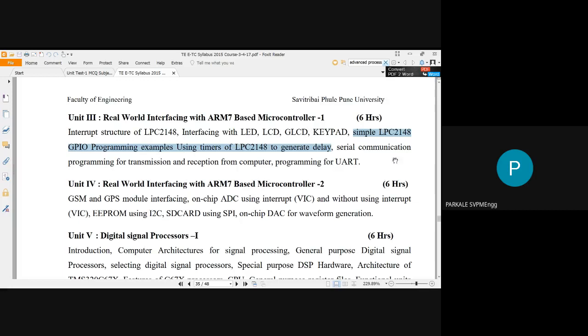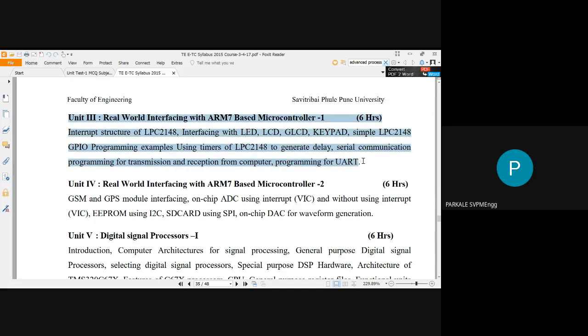The next point is serial communication programming for transmission and reception from a computer. You can transmit your data and receive your data by using the UART. What is UART? It is called a universal asynchronous receiver transmitter. You know what asynchronous is and what synchronous is, you have studied it in communications. So you have to program for UART. This is what is expected in unit number 3.